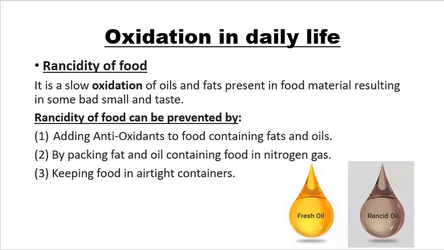We keep food in airtight containers so that rancidity is prevented. We can retard rancidity by storing food away from the sunlight. We can retard rancidity by keeping food in the refrigerator. So these are all the methods of prevention from rancidity of food.